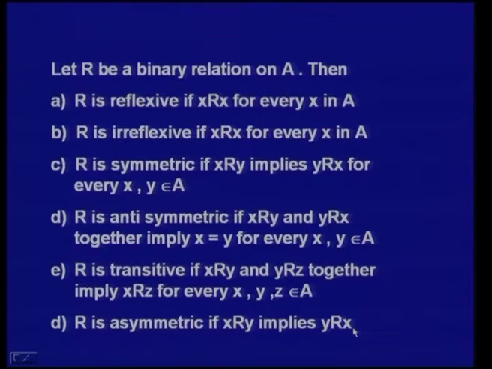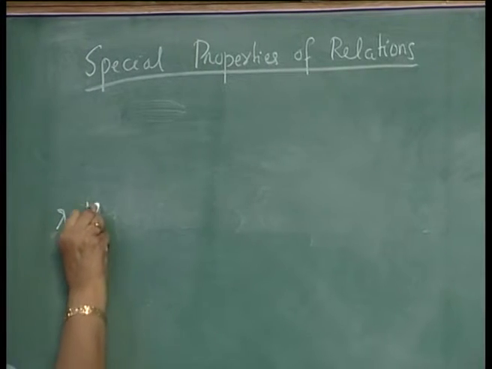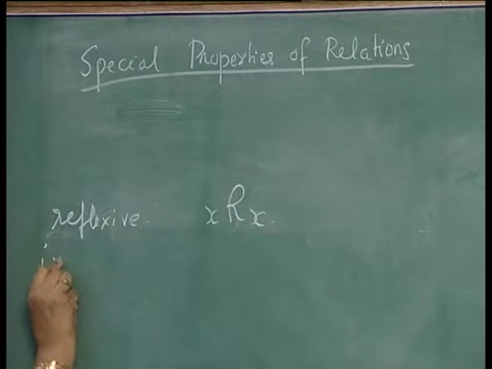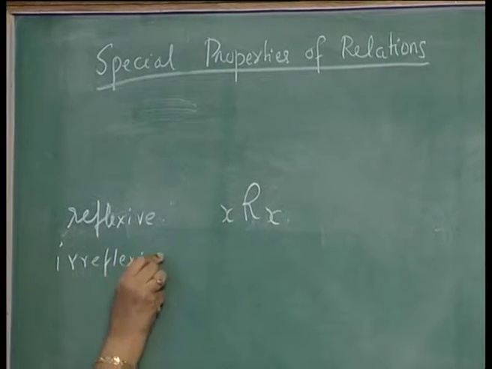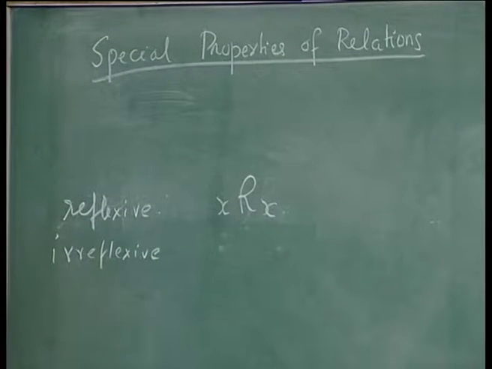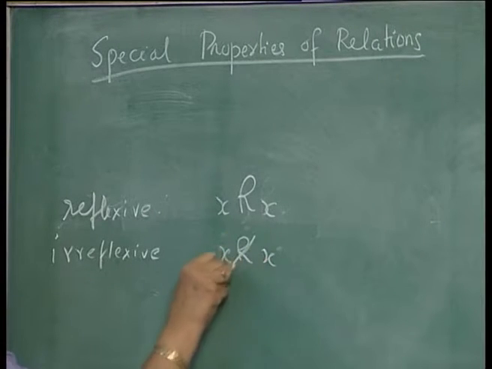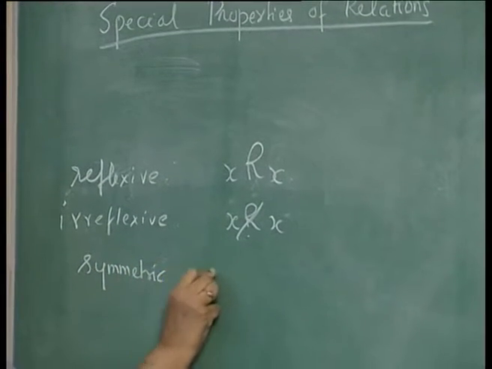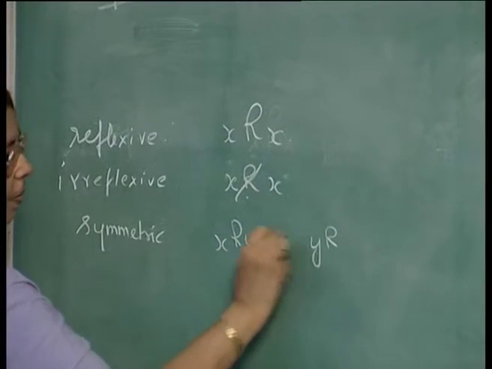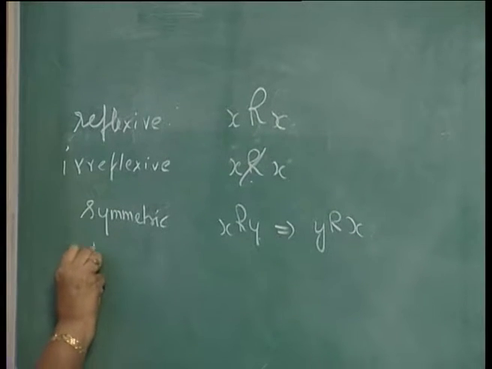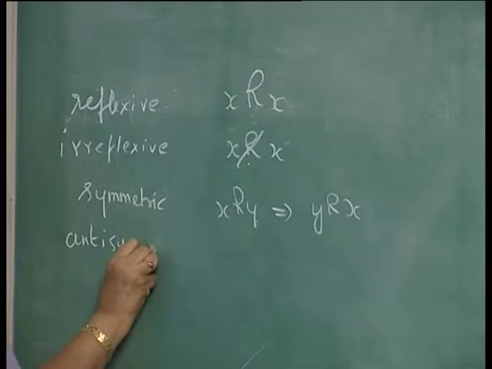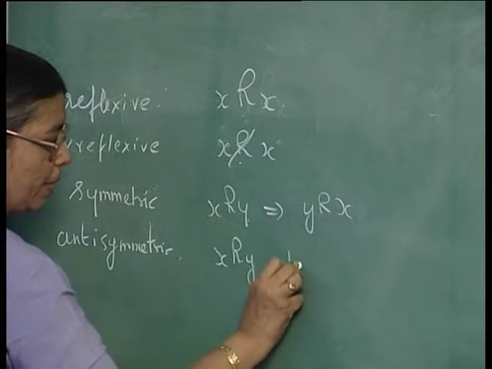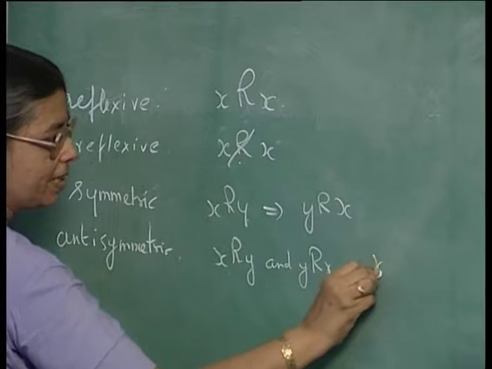What are the 6 properties? I will again repeat them. Reflexive means for all X, X will be related to X. Irreflexive means for no X, X will be related to X. And symmetric means X is related to Y means Y will be related to X. Antisymmetric means if X is related to Y and Y related to X, if both these hold, that means X is equal to Y.